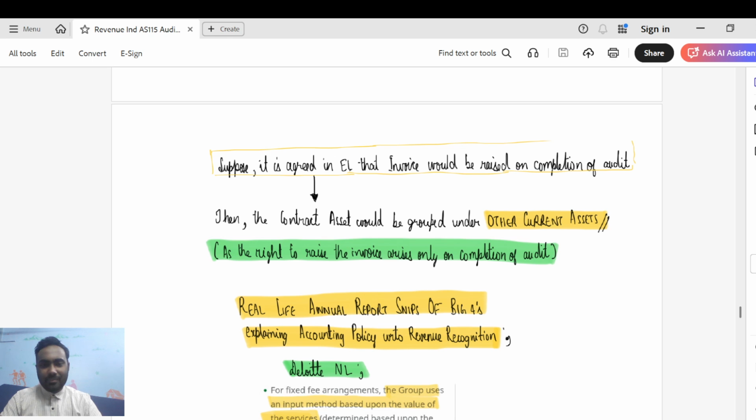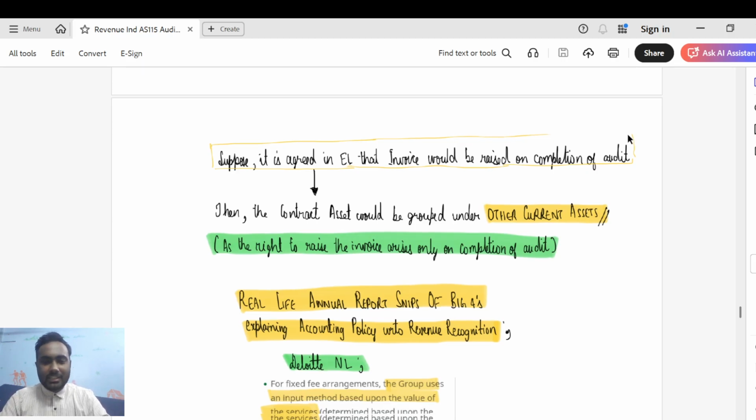Now let's take some real life annual report extracts of Big Fours and correlate with what we have seen now, guys. You will get tremendous clarity after doing this, I assure you. And these annual report links I've attached in the description. I've also attached them in the pinned comment, and you can also find the PDFs of these annual reports in my Telegram group. You can check it out from any of these places, and you will find crystal clear clarity, guys. So let's just go into this.